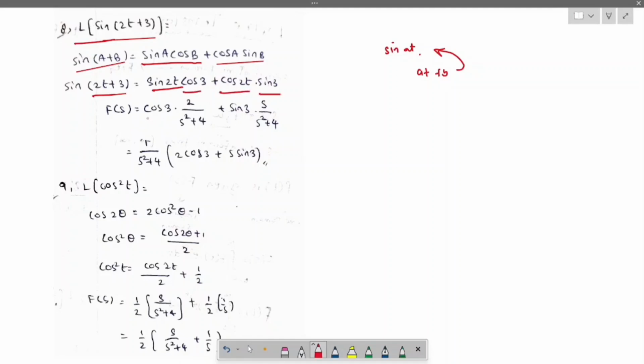When you simplify this, cos 3 is common, so we take cos 3 to this side. Now sin 2t gives 2/(s²+2²), which is 4. Now for cos 2t take s/(s²+4). When you simplify this, you will get the result.